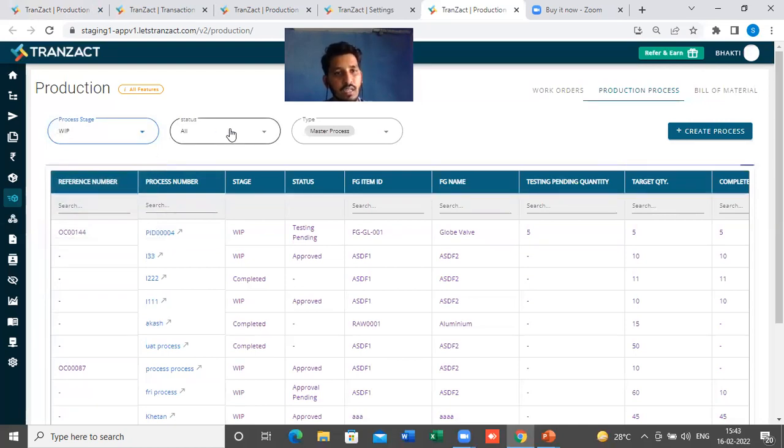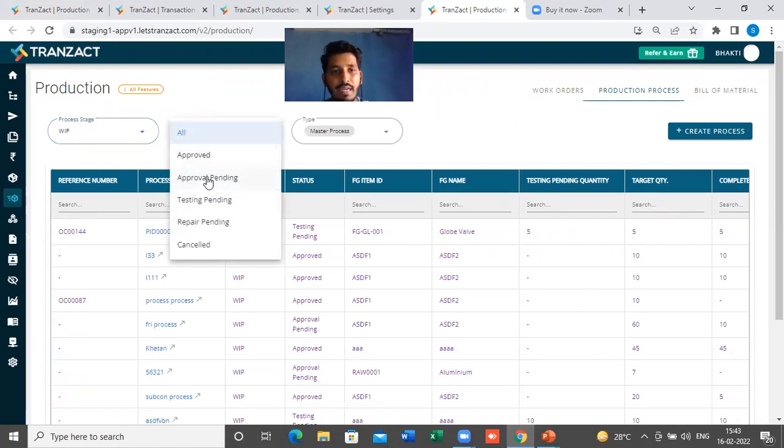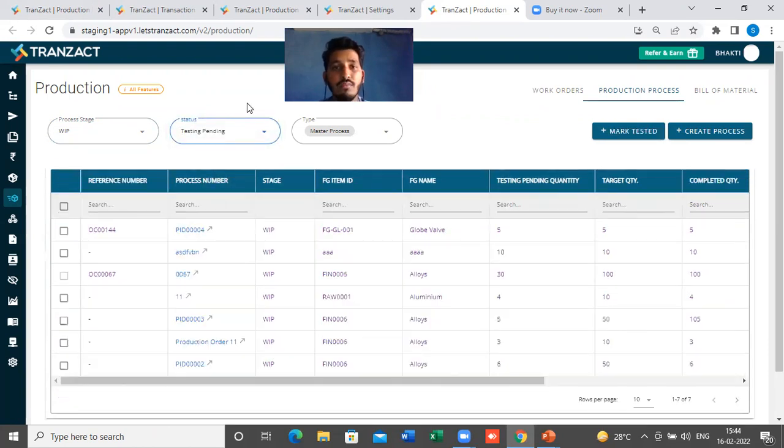And from this status filter, you have this filter of status here. Currently it is selected as all, right? But I can select approval pending. I can see the testing pending quantities. If I have sent something for repair, I can see repair pending. So let's say I just click on testing pending here. Your quality team will get to know the list of all the finished goods for which the testing is pending. That means they have to do the testing. They have to complete the testing against this process, right?